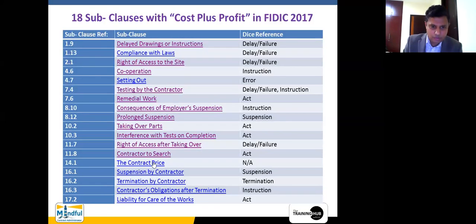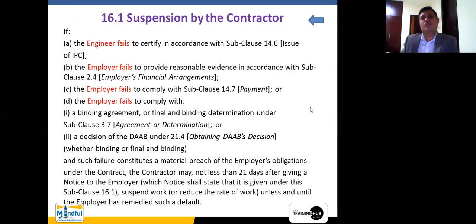Then we are going to the contract price. We will talk about it later. Before that, suspension by the contractor, right? Now this is also very important because sometimes, you know, that is why the water or power is being cut in certain houses when you are not paying. Otherwise there is no motivation to pay, let me say like that.